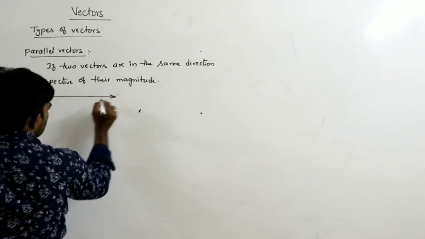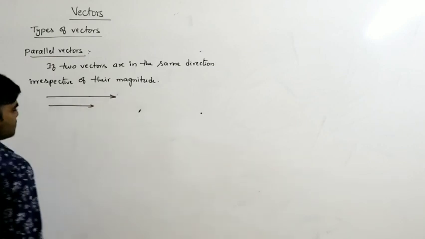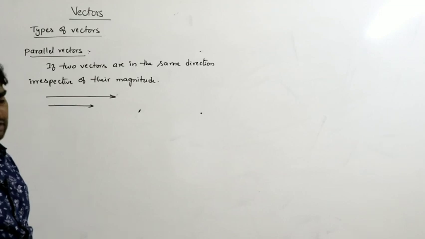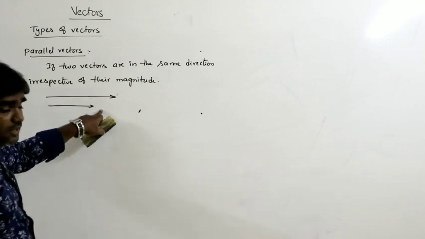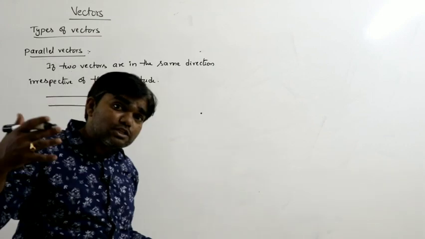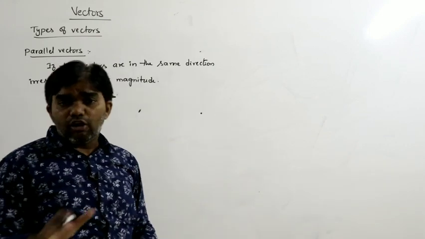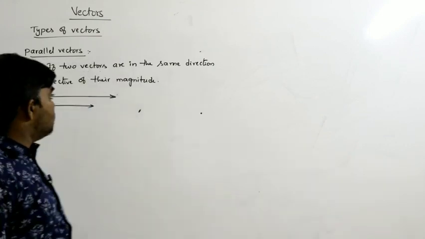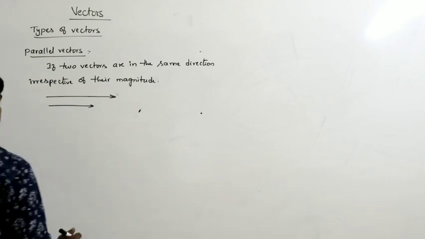So like this, the representation of like this. These are called parallel vectors. So two vectors must be in the same direction, irrespective of their magnitudes. Maybe the magnitudes are the same or may not be the same. Not compulsory. So those are called parallel vectors.